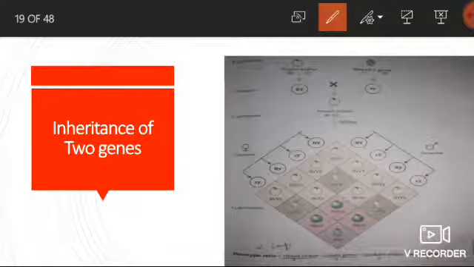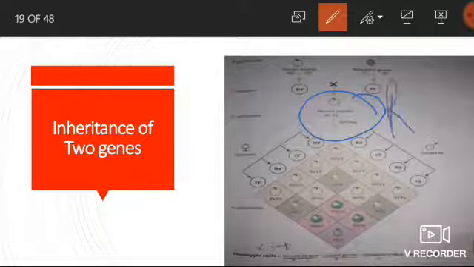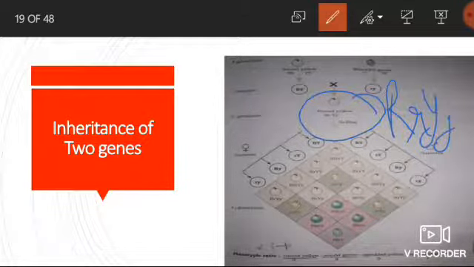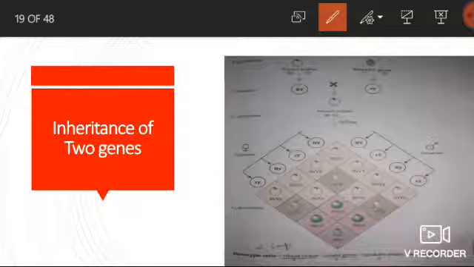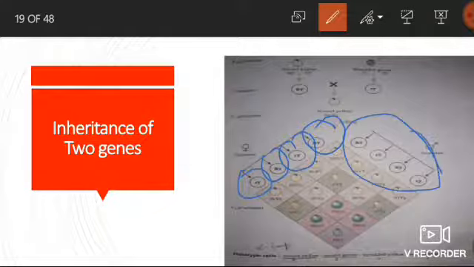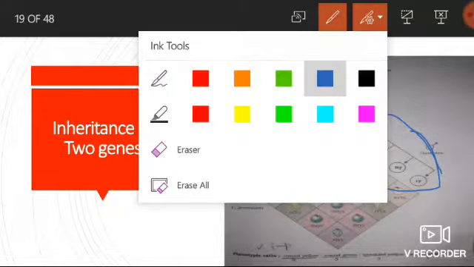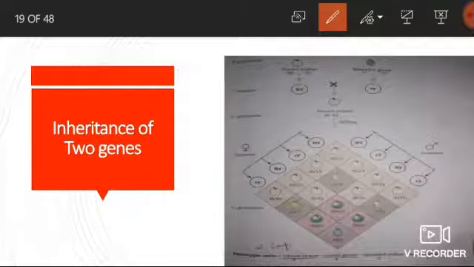Now we will see this through the dihybrid cross. As you can see, this is the hybrid formation, capital R small r, capital Y small y. Now selfing occurs between these, capital R small r, capital Y small y. Now gamete formation occurs and the gametes are capital R capital Y, capital R small y, small r capital Y, and small r small y. Similarly on this side also. Now these will combine and form the F2 generation.